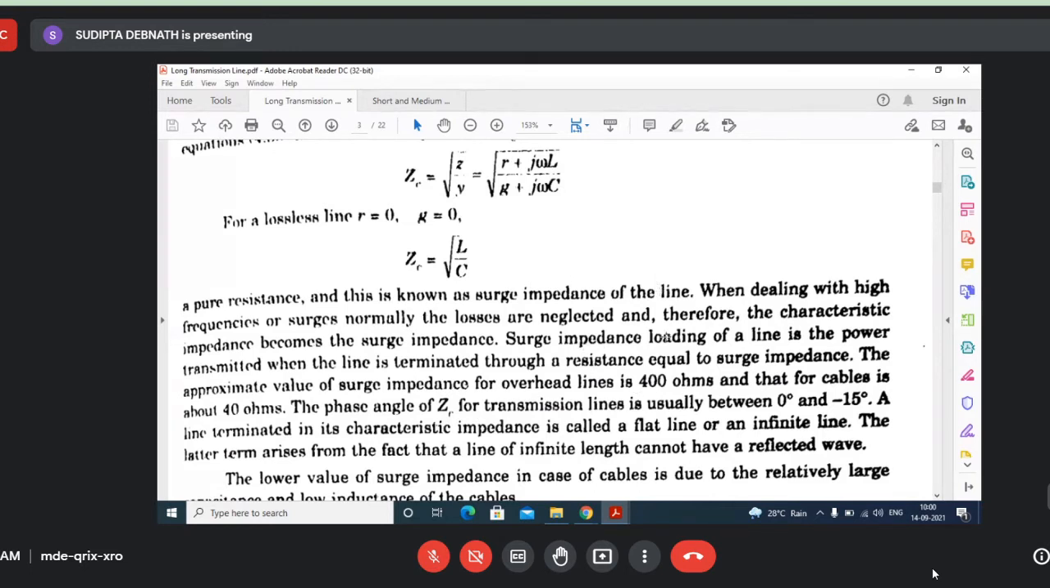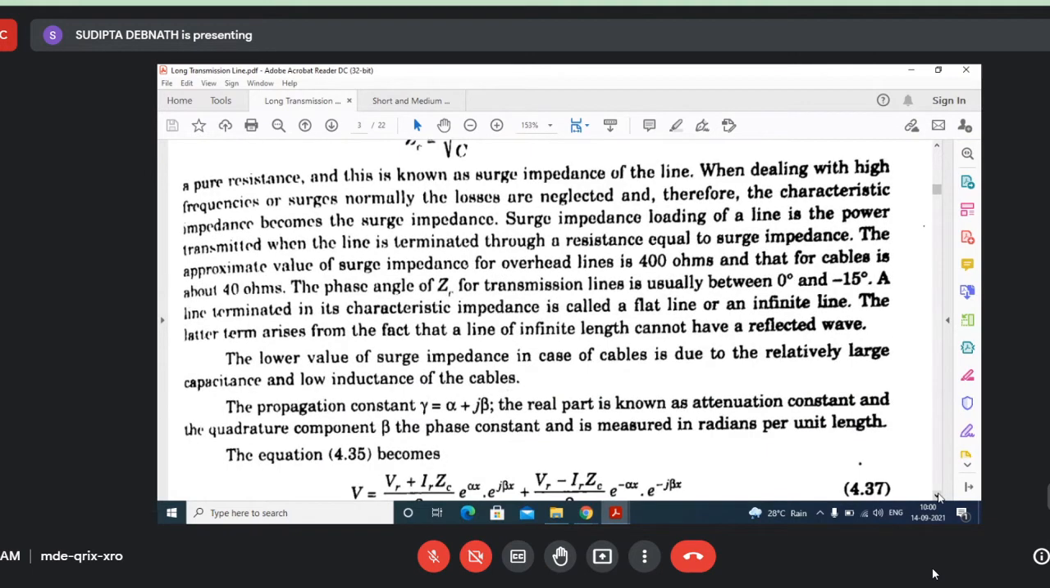No point discussing these things now. You remind me in the next class, I will again come back to this slide while discussing the surge impedance. For the time being, you just know that this is known as the characteristic impedance, and the characteristic impedance is the surge impedance when the line is considered to be lossless. These things will come back again, whatever is written here.